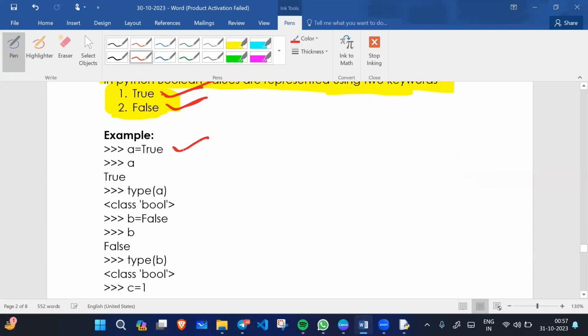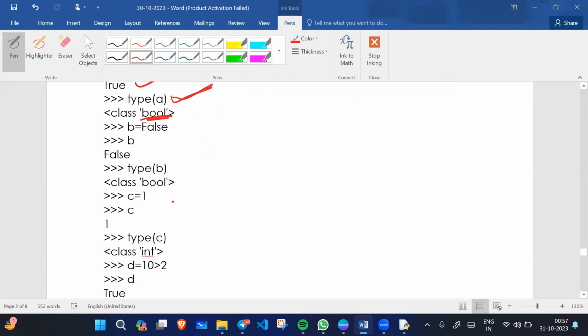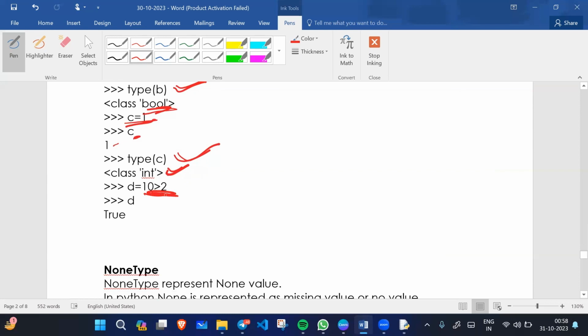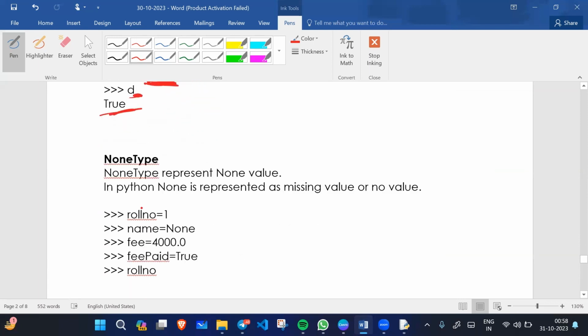Example, a equals True. When I type a here, True will print. What is the type of a? It is bool. If I write b equals False, when I print b, False will print. When I check the type of b, it is bool. For example, c equals 1, so c will print 1, and the type of c is integer. If I say d equals 10 greater than 2, is it true or false? When I print d, it will say True. We have another data type which is None.